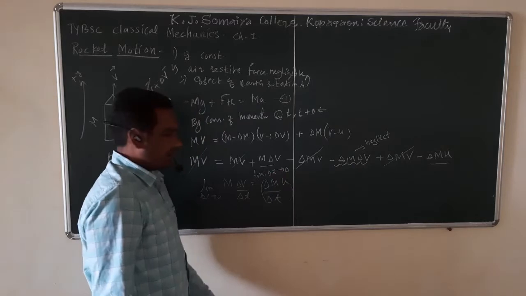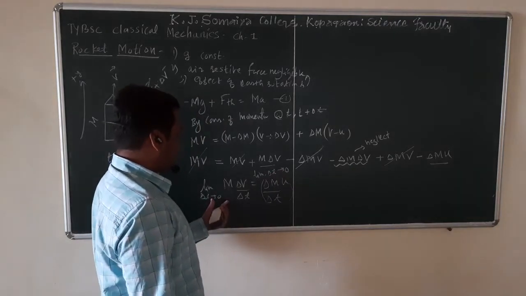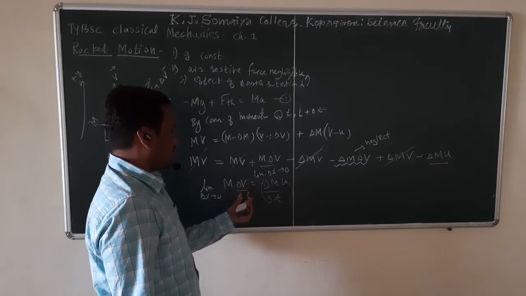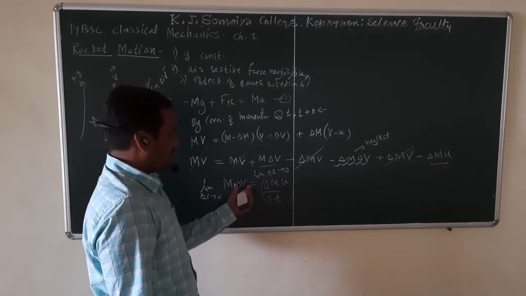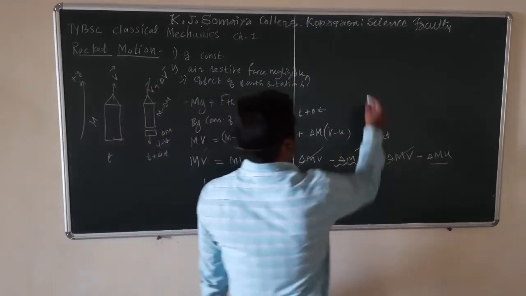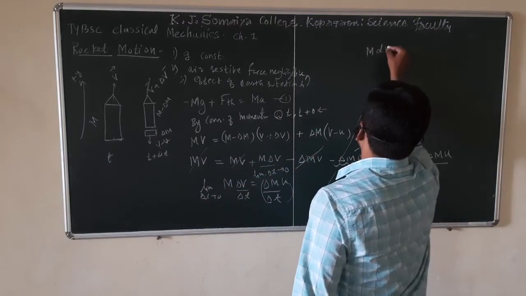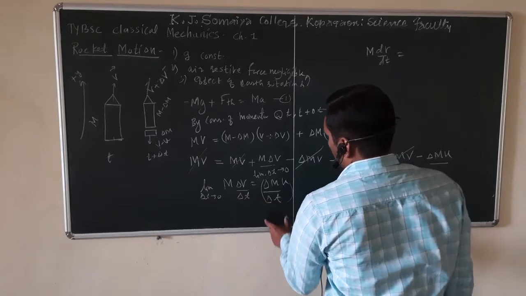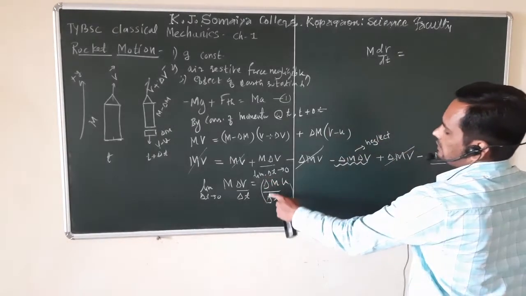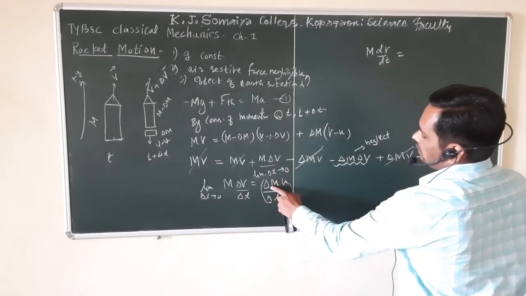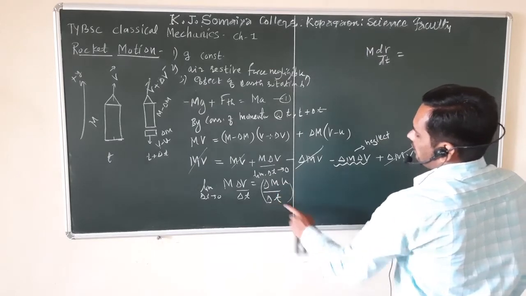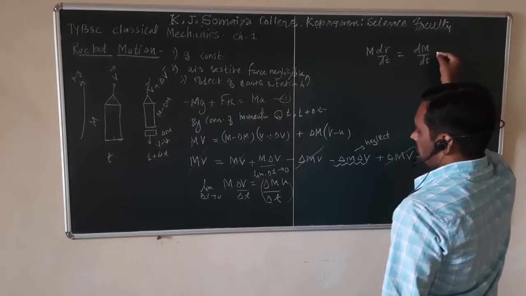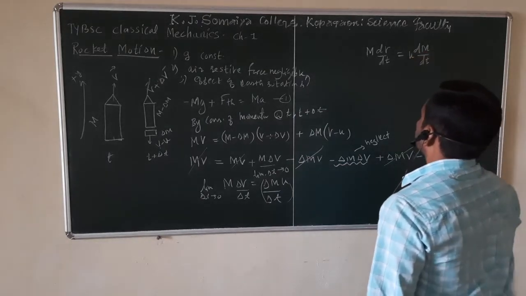What we will get? By definition, m limit as delta t tends to 0 delta v upon delta t, which is nothing but dv upon dt. Now this is equal to limit as delta t tends to 0 delta m divided by delta t, which is nothing but dm upon dt, and multiply by u.